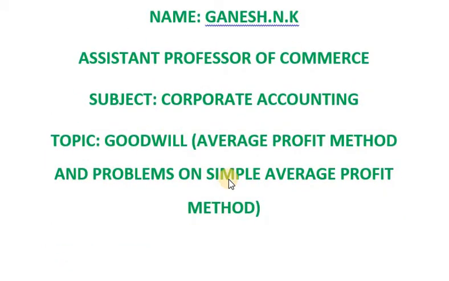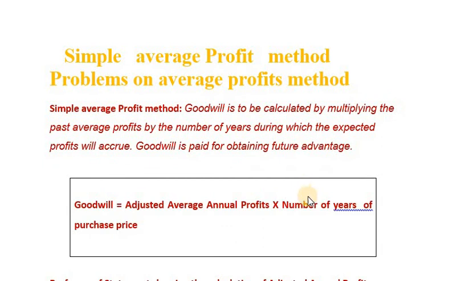Under this session, we are going to discuss the average profit method and problems on the simple average profit method. What is average profit? Average profit means total amount of profit for several number of years divided by number of years.